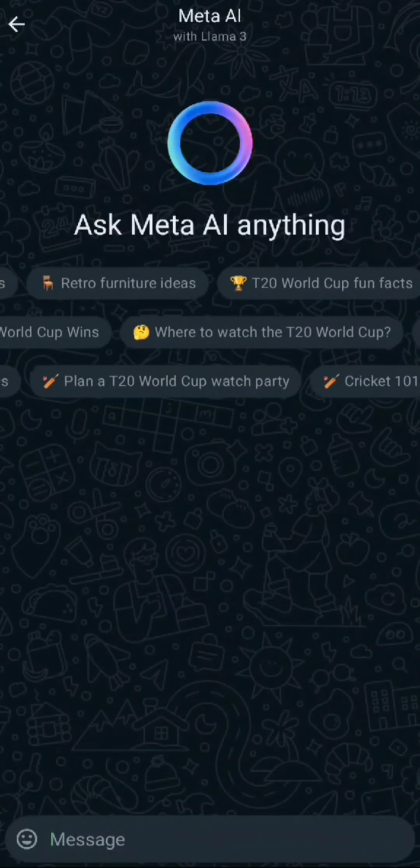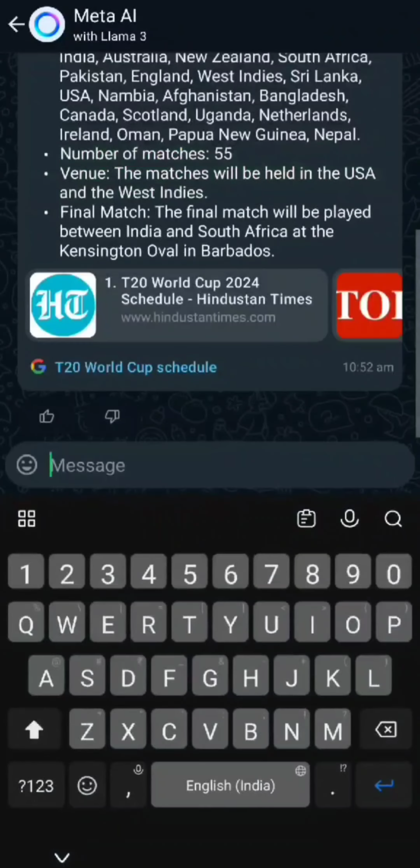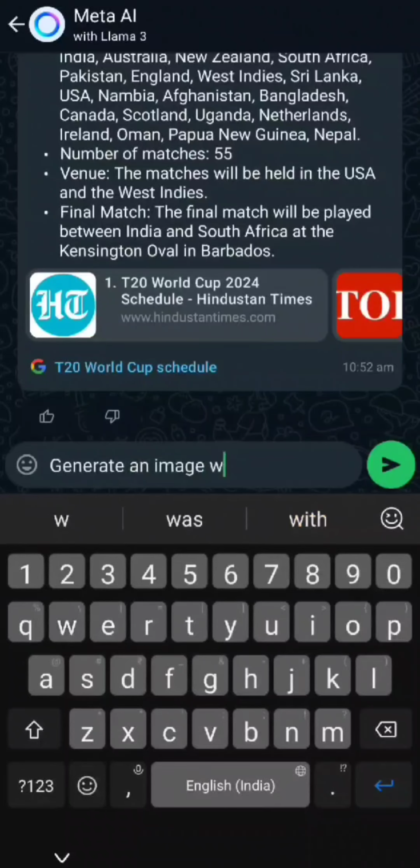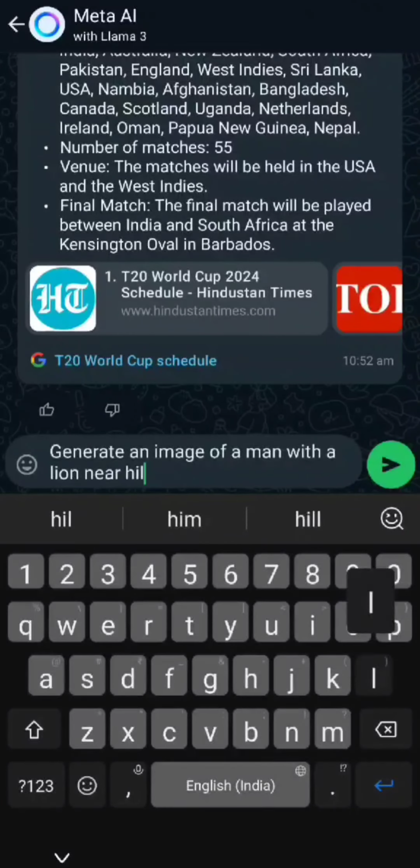So I have searched here T20 World Cup schedule, so it's given me the answers and even showed exactly where the data came from. You can not only go with the messages, you can even generate images with this as well. So sometimes if you want to generate images, you can use this chat Meta AI, so it will generate cool images. It has some watermarks, but still it can give you a great image, somewhat better than expected.